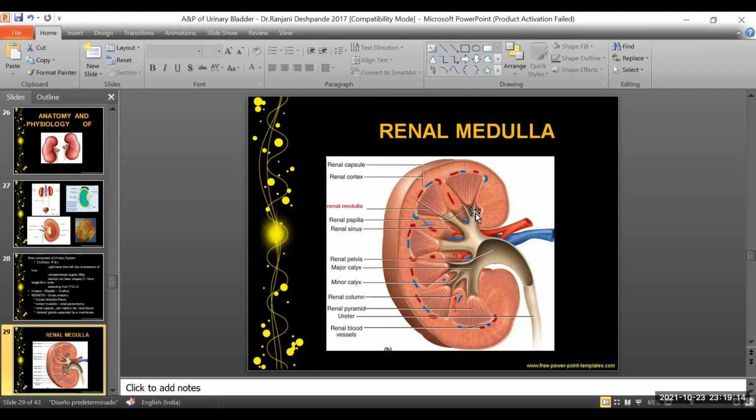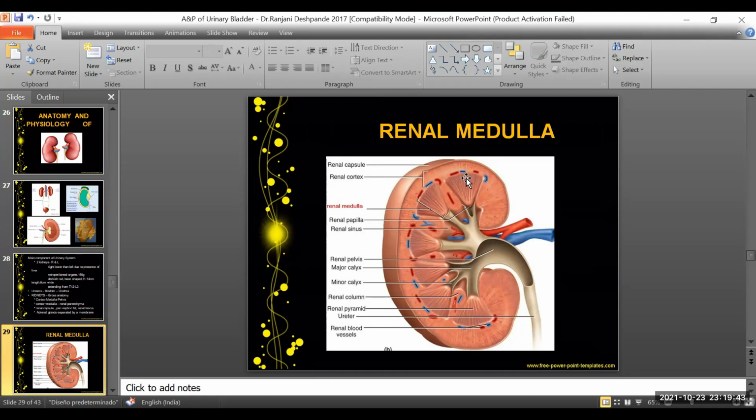There are around 8 to 10 pyramids per kidney, usually approximately 8. In cross section, it is triangular in shape. The widened base is at the top and the apex is facing down towards the pelvis.